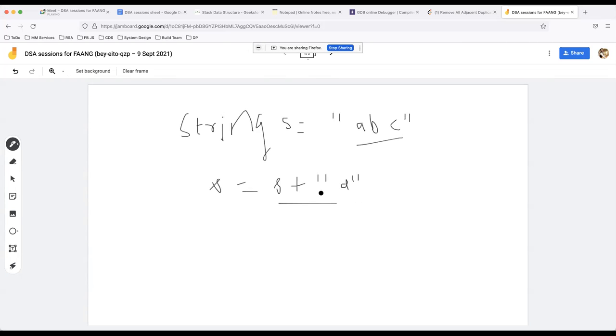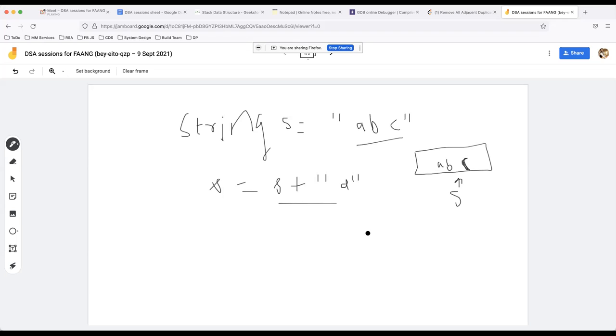The reason is, let's say there is an object in the memory called ABC, which is where S is pointing, and it contains ABC. If you're trying to add D into this, strings are immutable, which means they cannot be changed. This ABC string will not be changed.